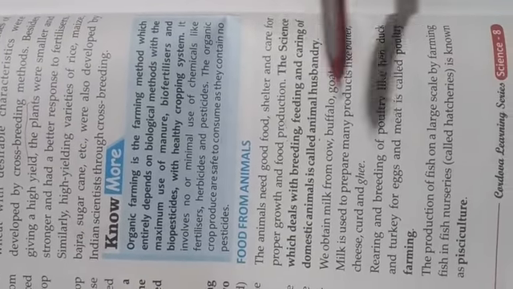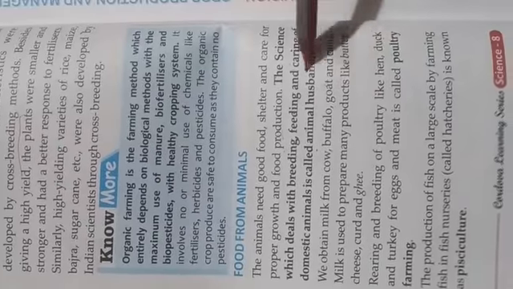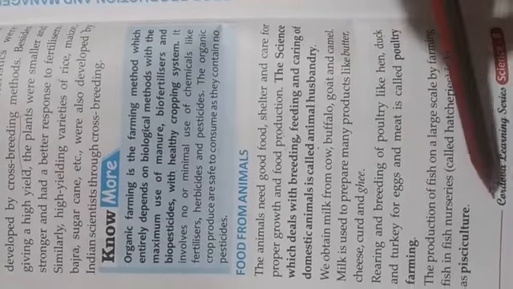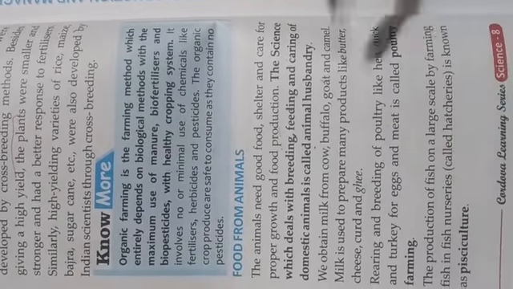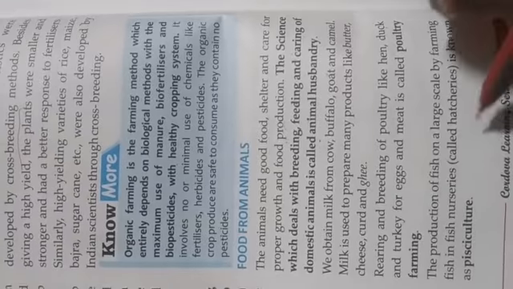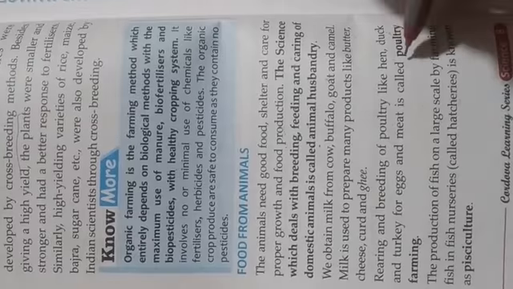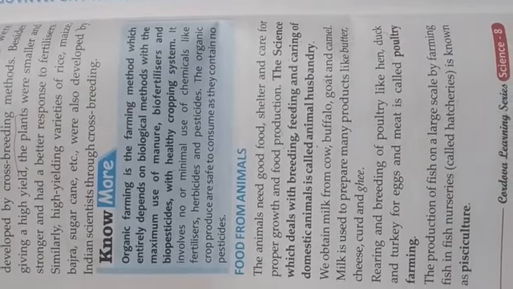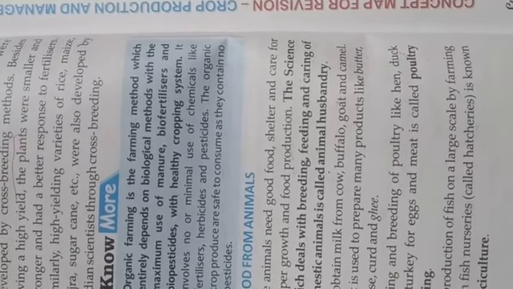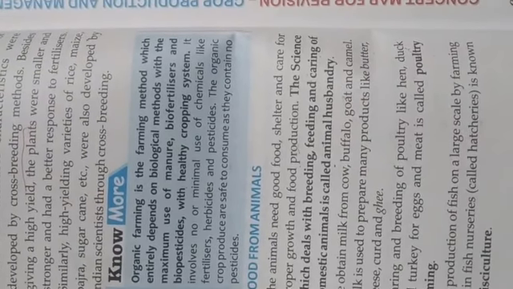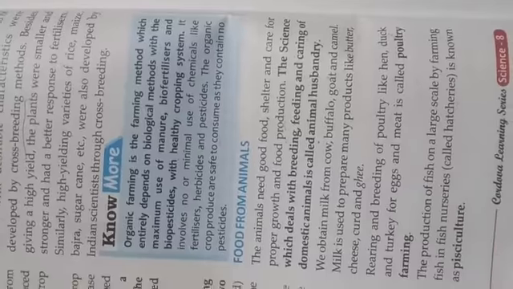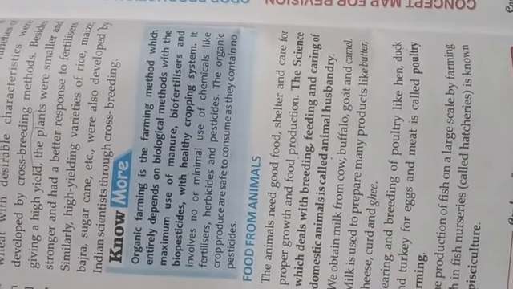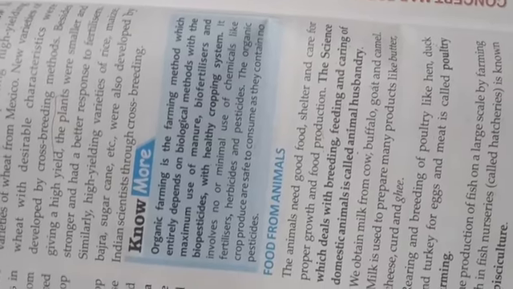These are the different types of farming for animal husbandry: poultry farming and pisciculture. This one is for fish, this for hen, duck and poultry, and this one is for our domestic animals, from which we are getting milk. And from milk we are getting different types of products: butter, cheese, curd, ghee, etc.